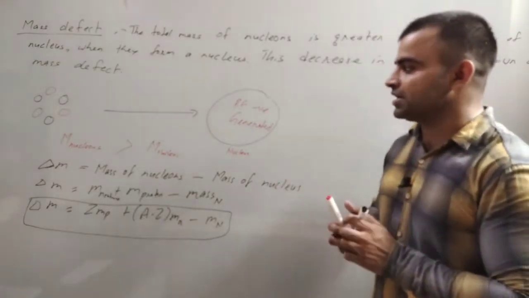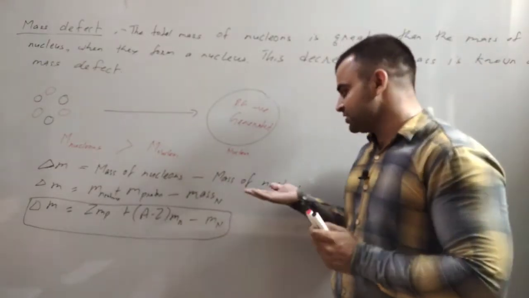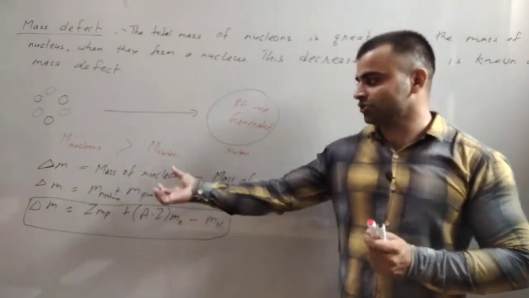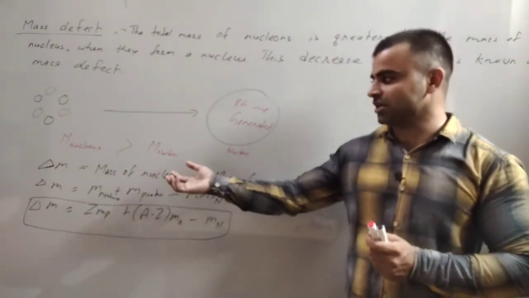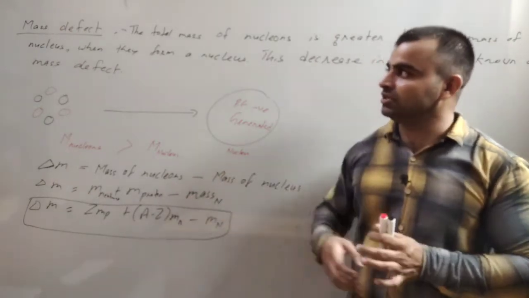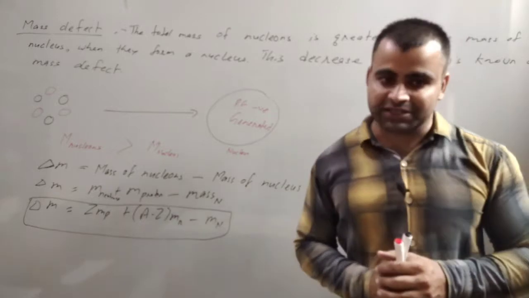What will be the mass defect? Mass of nucleons minus mass of nucleus. And what are the nucleons? Nucleons are the neutrons and protons. So mass of neutrons plus mass of protons minus mass of nucleus gives the mass defect.